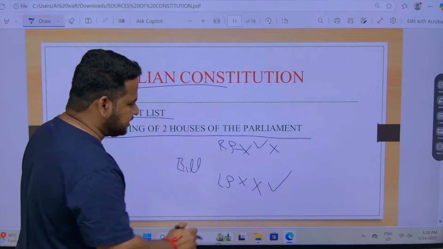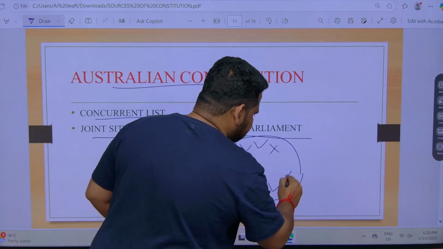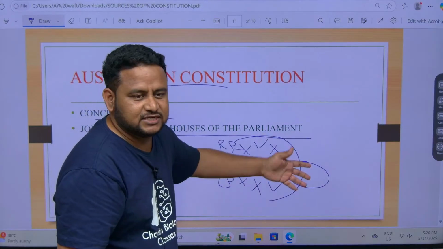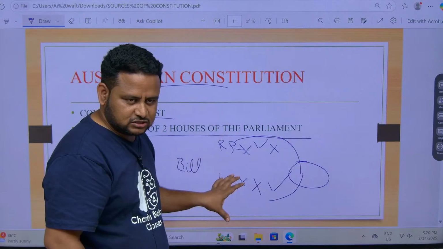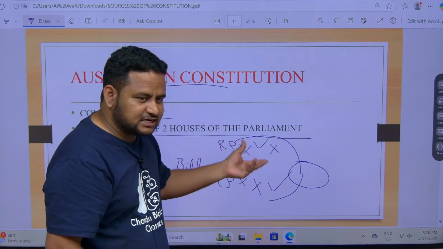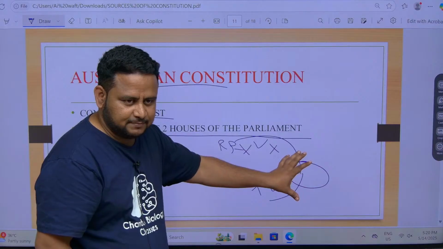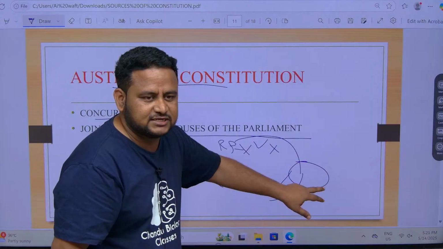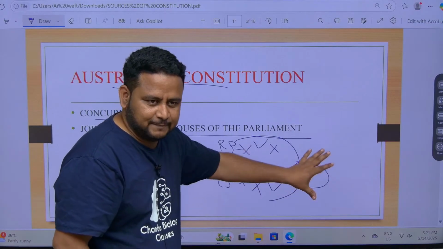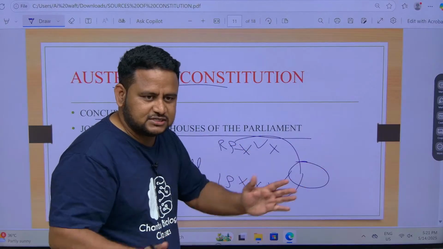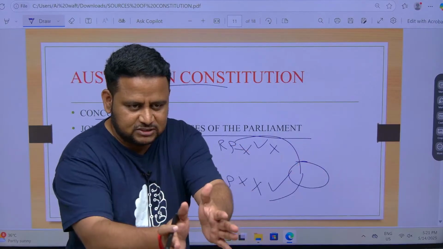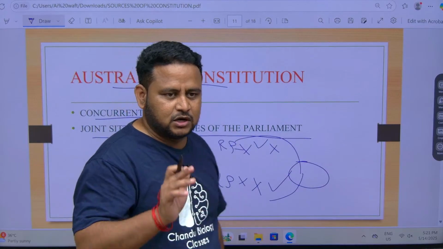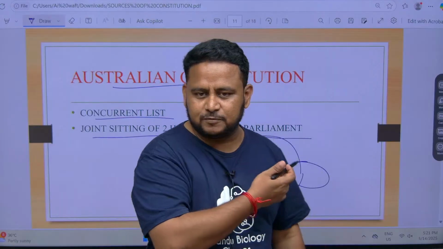Only for certain bills, both these people come and sit in one place. That is actually in parliament, in Lok Sabha itself. That is called joint sitting. Otherwise, Rajya Sabha will be separate and Lok Sabha will be separate. When a certain bill has to be discussed and definitely has to be passed, and it is not passed, we call it a deadlock. To resolve that deadlock, there will be a joint sitting. Rajya Sabha people and Lok Sabha people will come and sit together and discuss. That is given by what? Australian Constitution. Australian Constitution is talking about the concurrent list and also joint sitting.